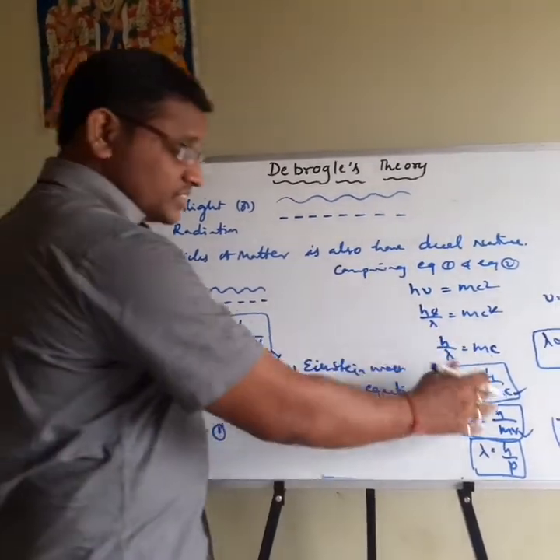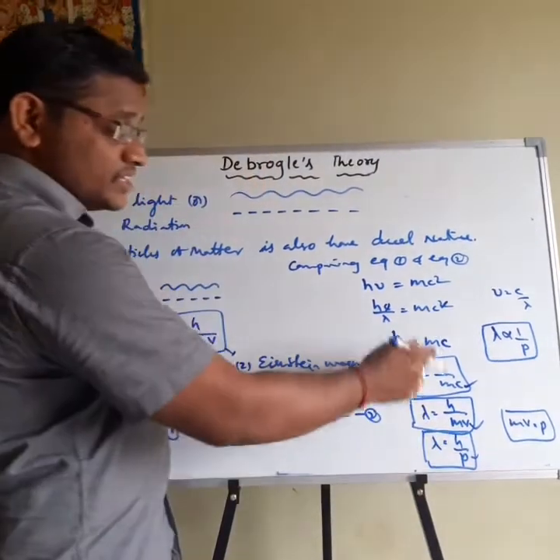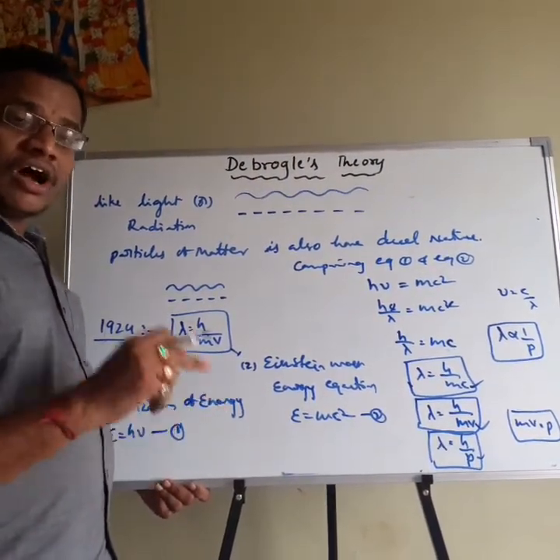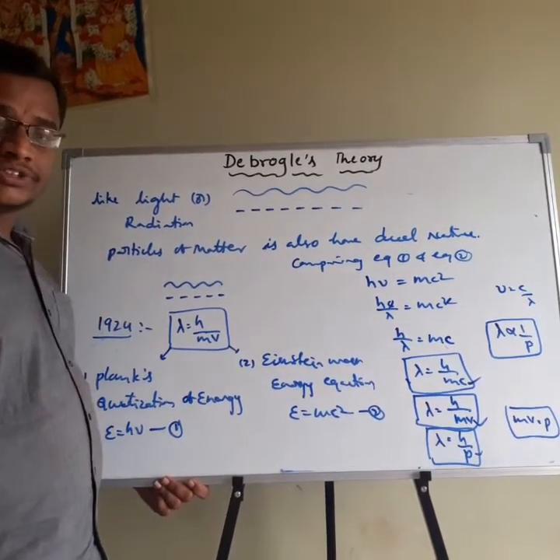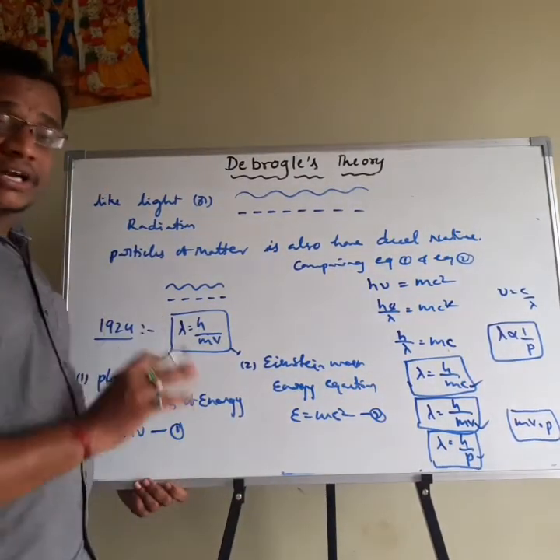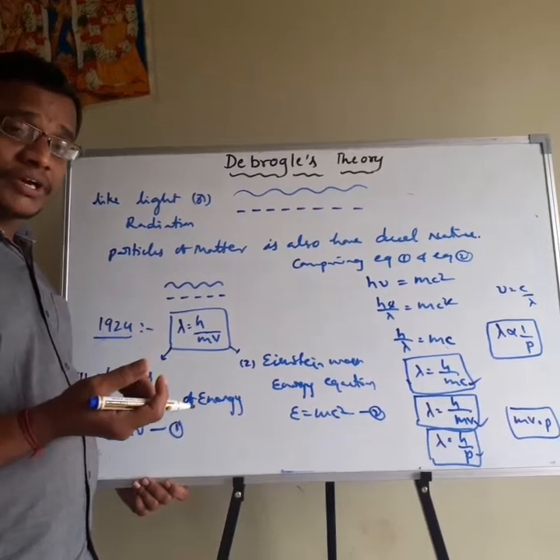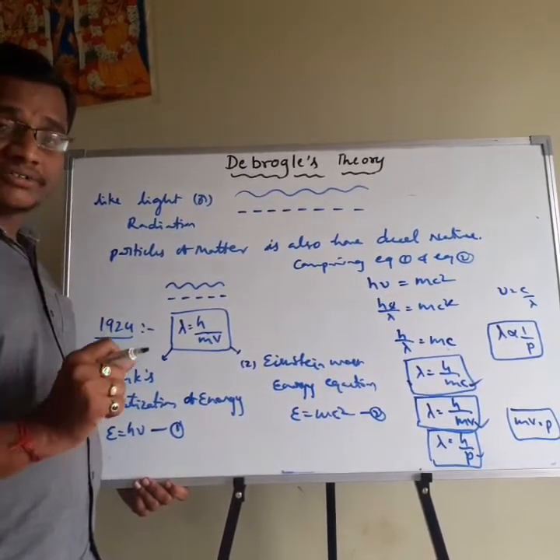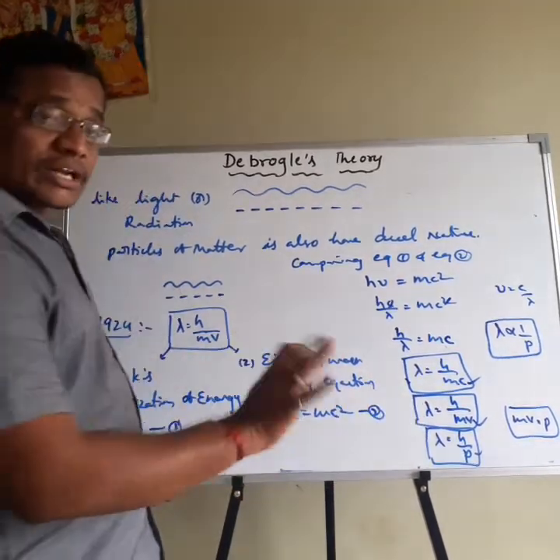So this equation is equation 1, this is equation 2, and this is equation 3. These equations are applicable for the light or radiation and also microscopic particles, the smallest particles, but not applicable for macroscopic particles. Then what are macroscopic particles? Like a cricket ball or stone, these are bigger size particles, or macroscopic particles. For those particles, this type of equation is not applicable.